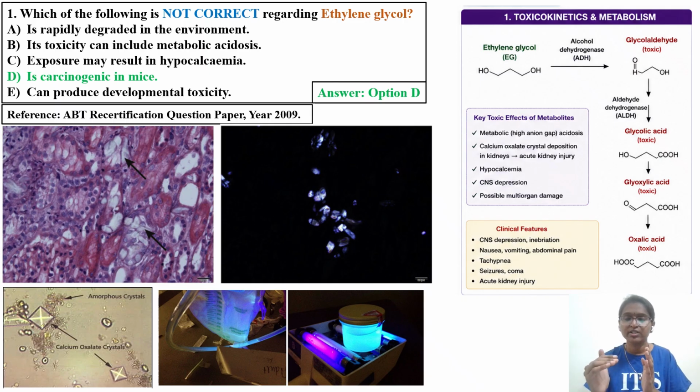In the case of ethylene glycol poisoning, oxalic acid is formed. This oxalic acid gets precipitated in your urine as well as in your kidney. As a result, you can see kidney stones or kidney toxicity. This is the histopathology, and under a fluorescence microscope you can see the urine color change, as well as calcium oxalate crystals. So, the key toxic effects of these metabolites: glycoaldehyde, glycolic acid, glyoxylic acid, and oxalic acid.